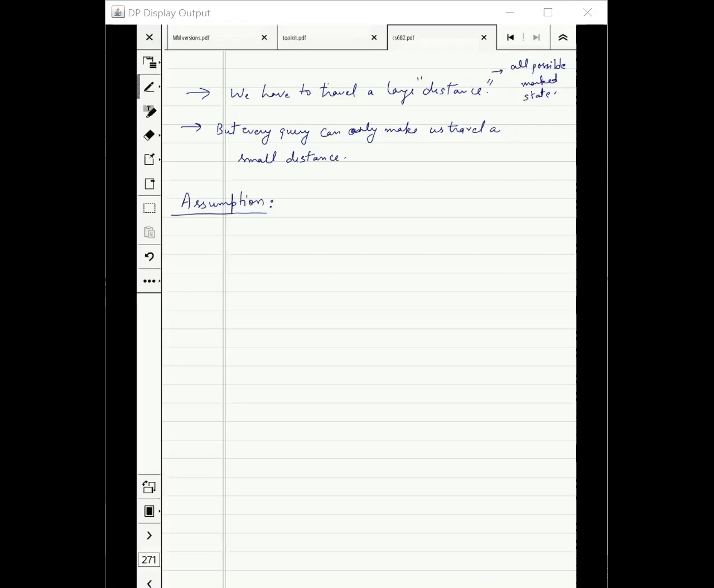Okay. Let's start with our assumption. We will only worry about inputs which have at most one.